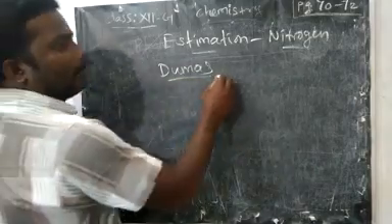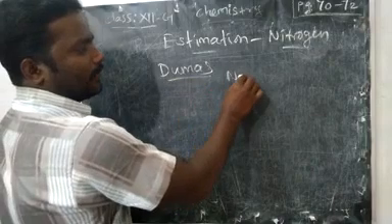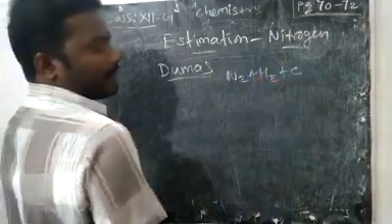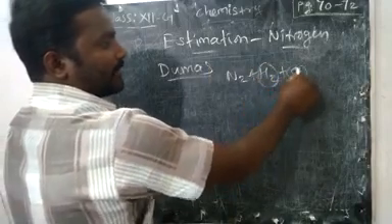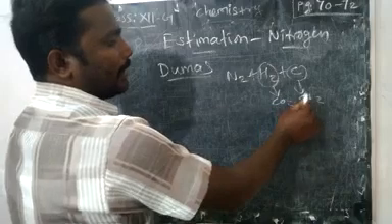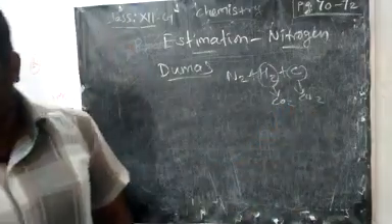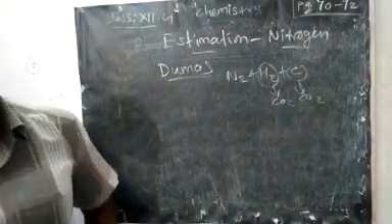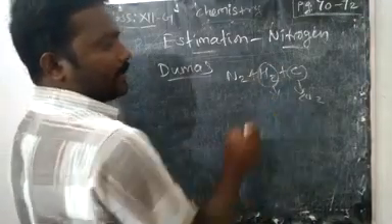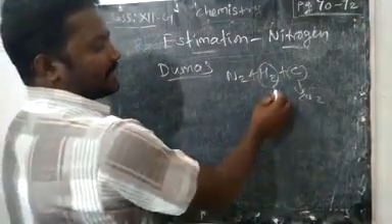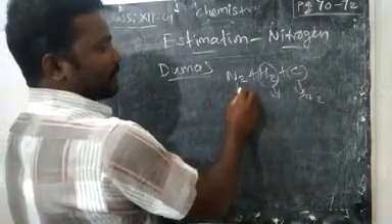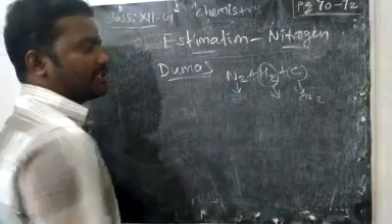In this Dumas method, the organic compound may have nitrogen along with hydrogen and carbon. We will convert these into CO2 and other products, and the carbon becomes CO2 and goes along with the gases, so separately we get nitrogen gas.